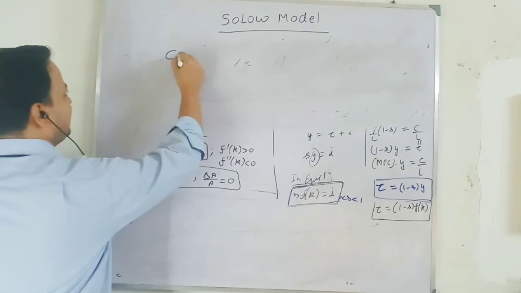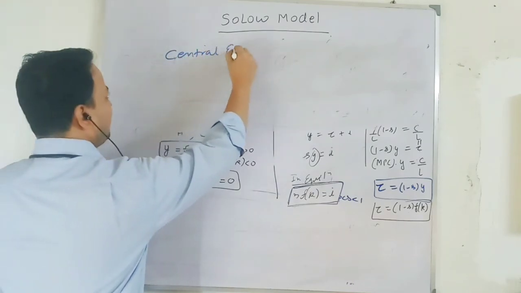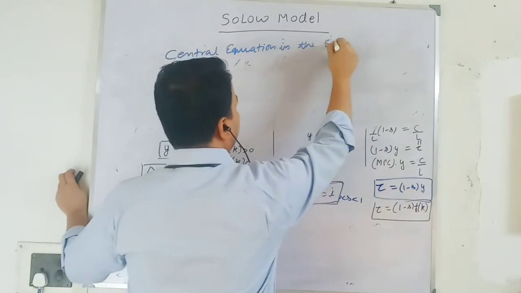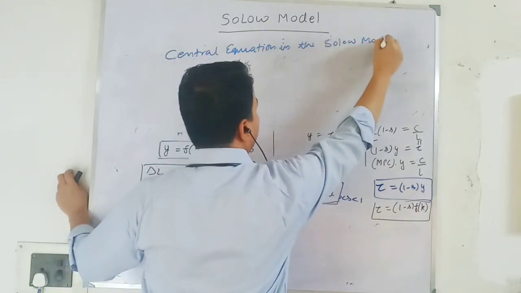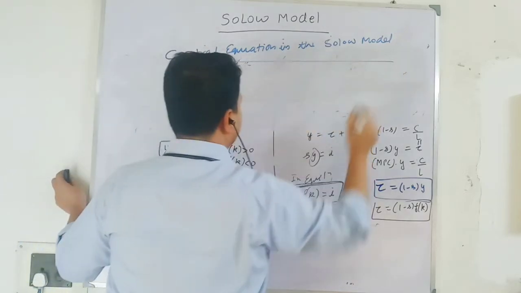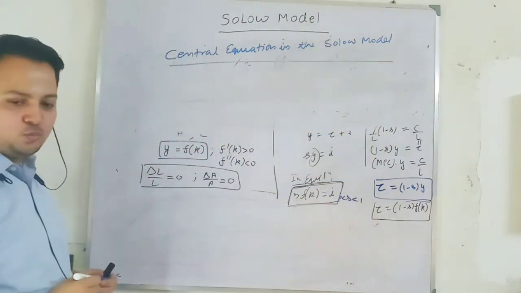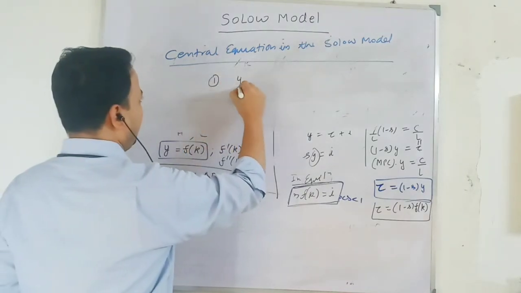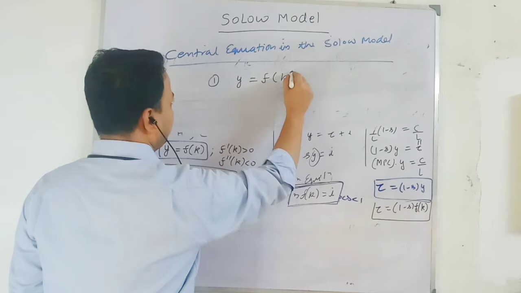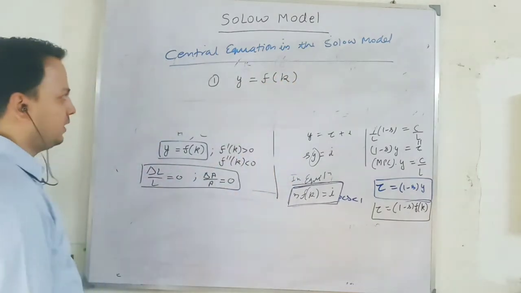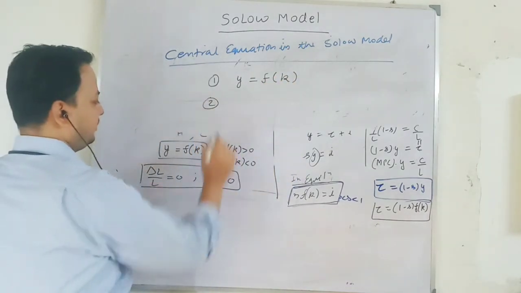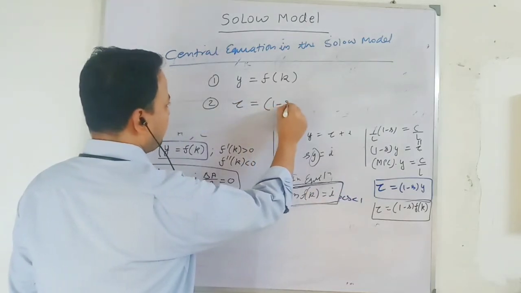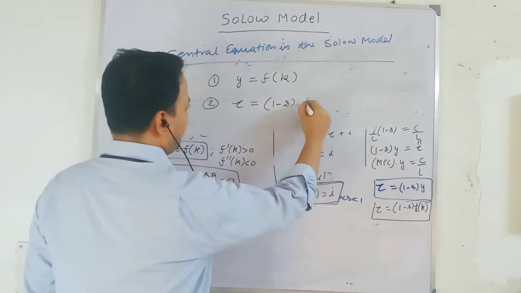Central equations in the Solow model. So the first central equation you have: output per worker is a function of capital per worker. Write small k. Second central equation is that consumption per worker is what? Marginal propensity to consume times output per worker.